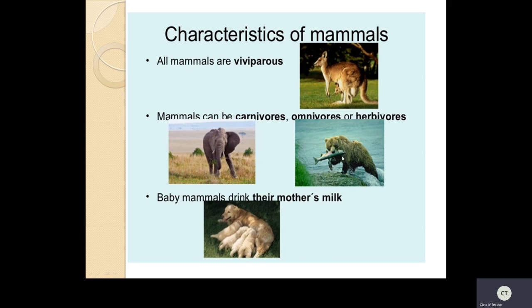Now, the animals which eat flesh. See here, this is eating flesh. Those that eat flesh we will call carnivorous animals. Now, what are omnivorous animals? The animals which can eat both plants and flesh, we will call omnivorous.